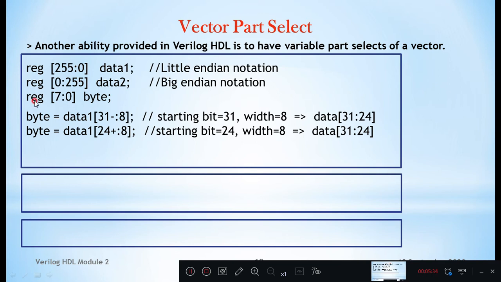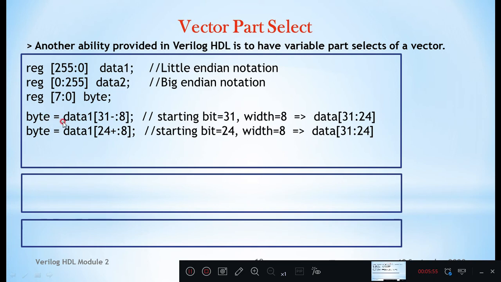One more, register [7:0], 8-bit width, with the name byte you are defining. So if you understand this representation, okay, now we'll consider variable vector part select.